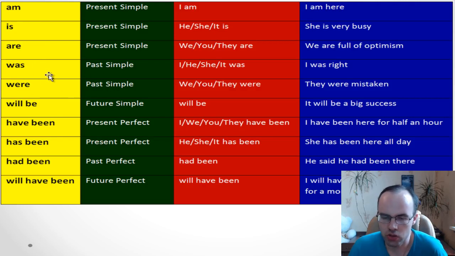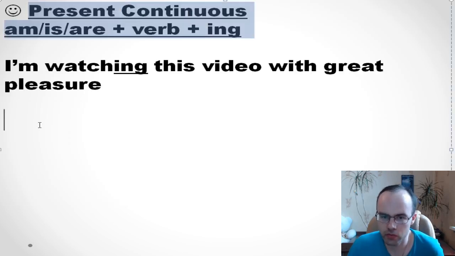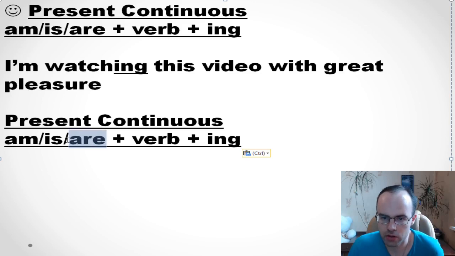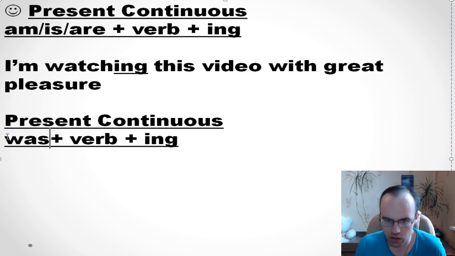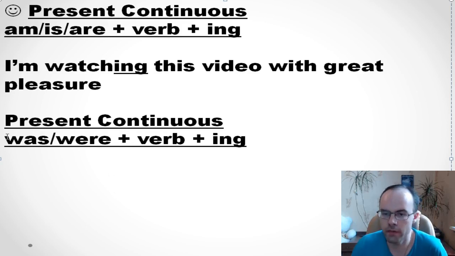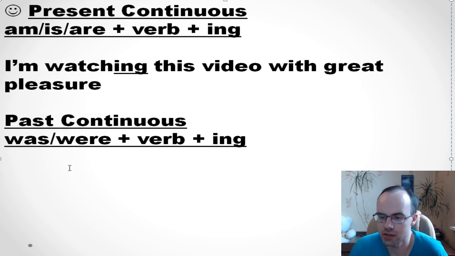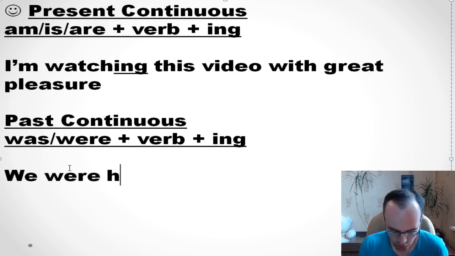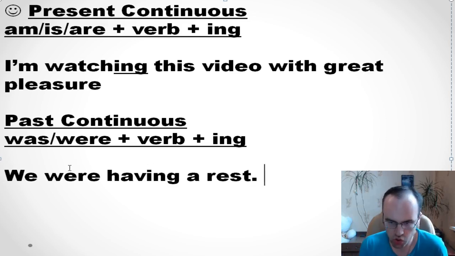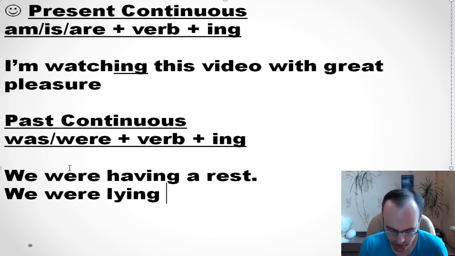Actually we see the same story with the past simple. You know that we use was and were in past simple, but if there is a verb after was or were, and you see verb plus ing, it's another tense, past continuous. For example, we were having a rest. We were lying on the beach.